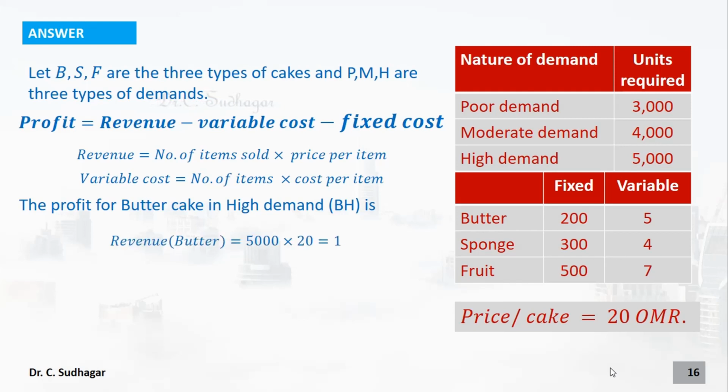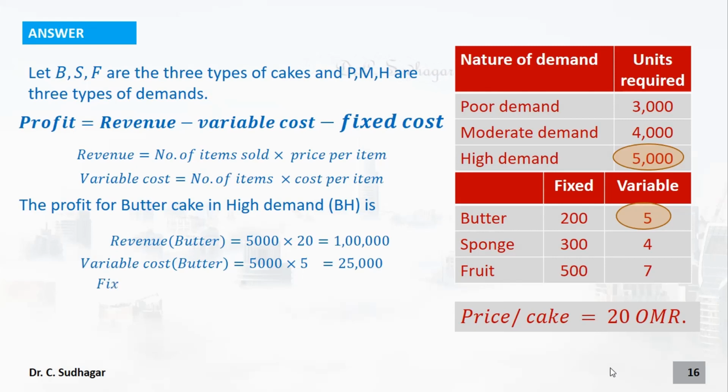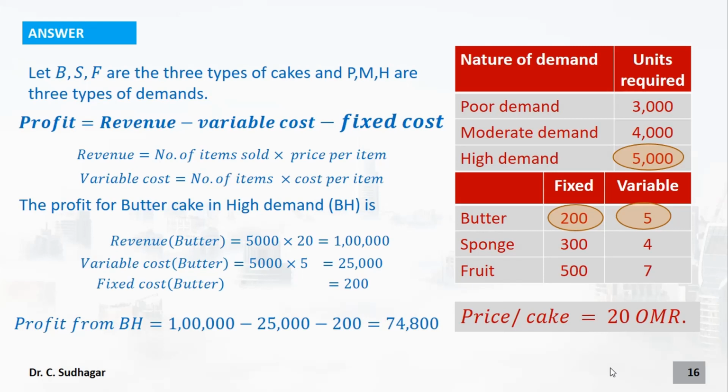Now in high demand we can sell 5,000 units of cake. Therefore the revenue is going to be 5,000 into 20, 1 lakh. Variable cost is 5,000 into 5, because for making one butter cake we are spending 5 reals. 5,000 into 5 is 25,000 reals we should spend. Then what is the fixed cost? Fixed cost is not changed, it is going to be 200. Therefore if you are making a butter cake in high demand, then we can make a profit of 1 lakh minus 25,000 minus 200, that is going to be 74,800 OMR.